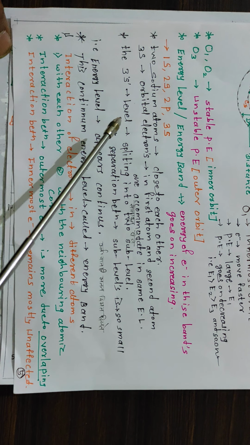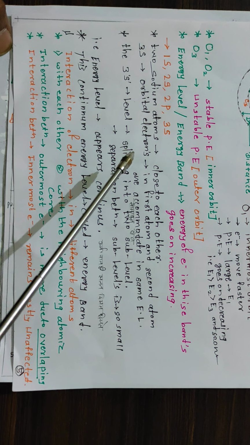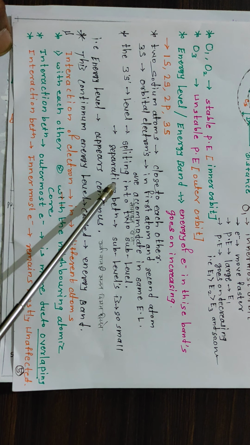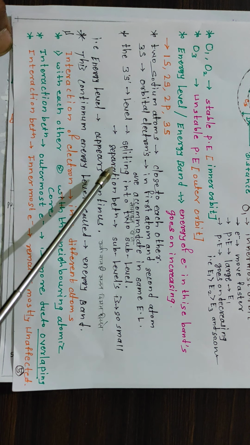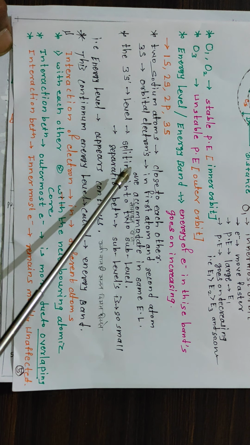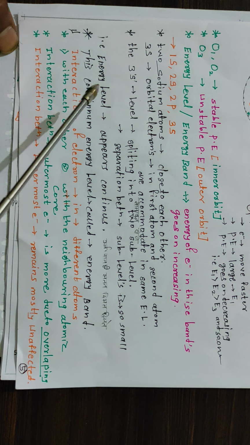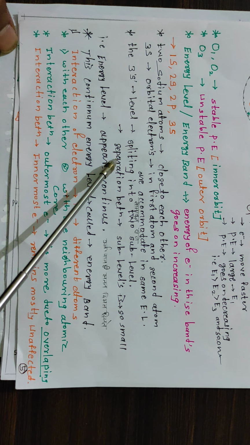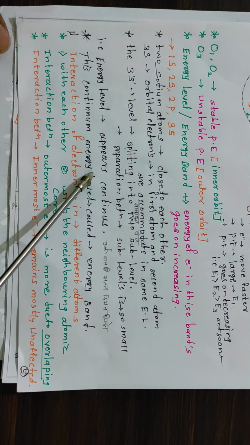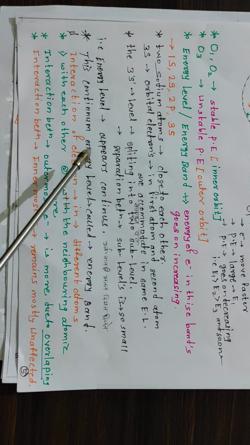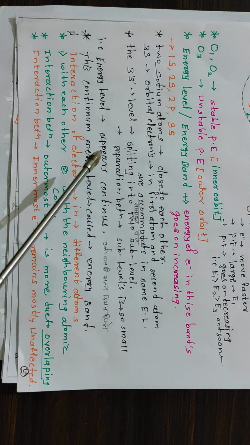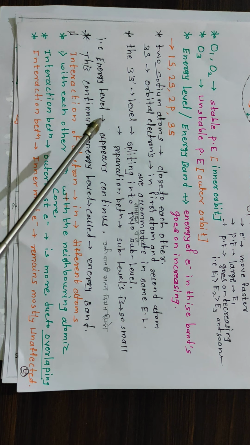Then this 3s level is split into two sub levels, and the separation between the sub energy levels is so small that the energy level appears continuous, and this continuous energy level is called an energy band.